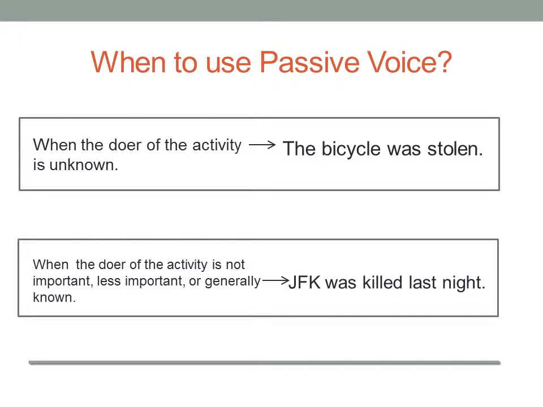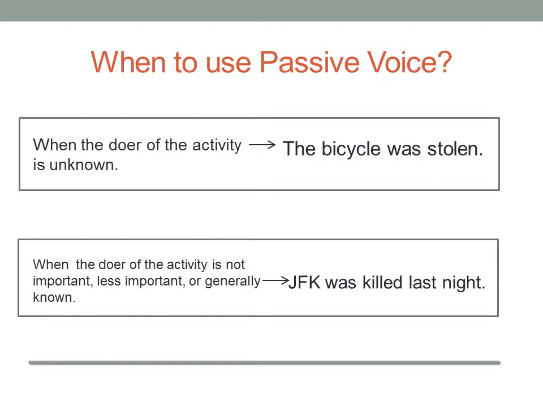When do we use the passive voice? We use it when the doer of the activity is unknown. For example, the bicycle was stolen. We don't know who stole the bicycle. We also use it when the doer of the activity is not important, or less important, or generally known.